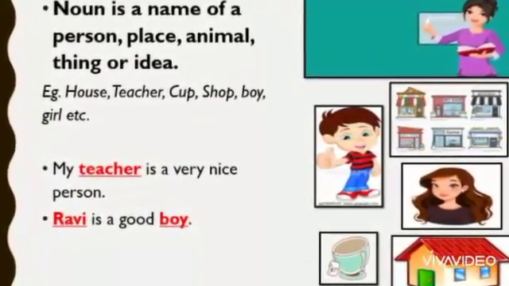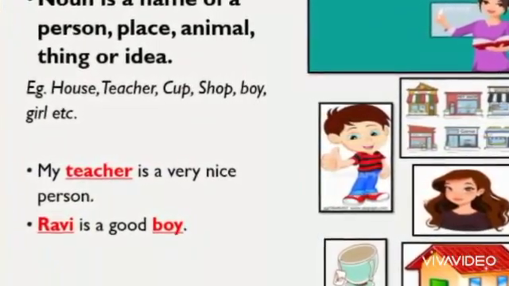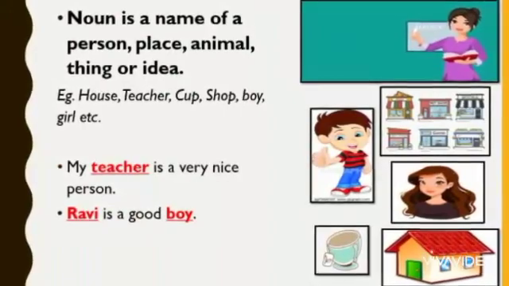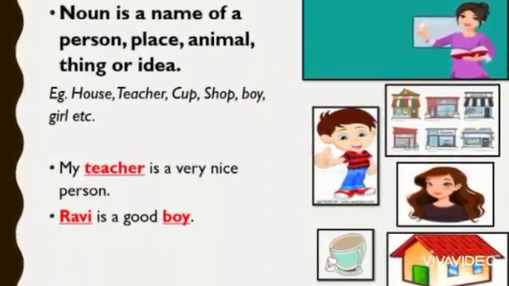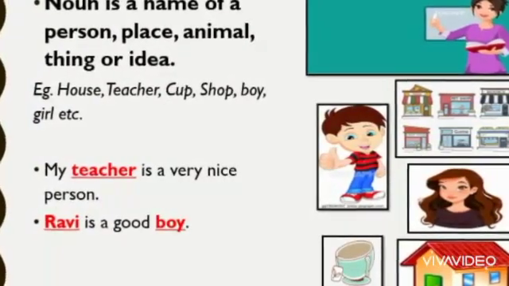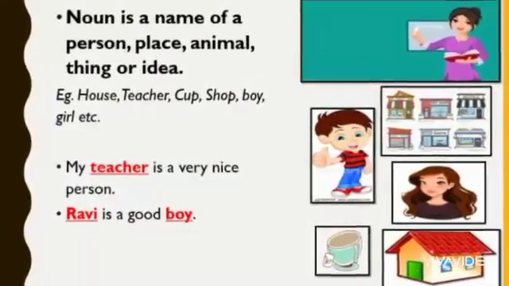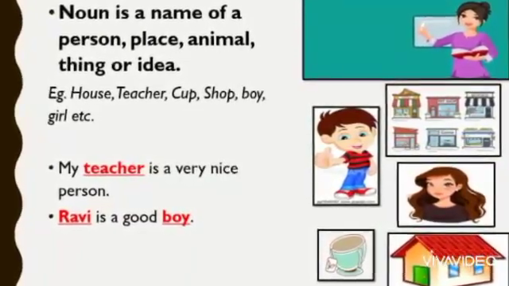First one, my teacher is a very nice person. Second sentence, Ravi is a good boy. My teacher is a very nice person. In this sentence, noun is teacher. Why? Teacher is representing a person.